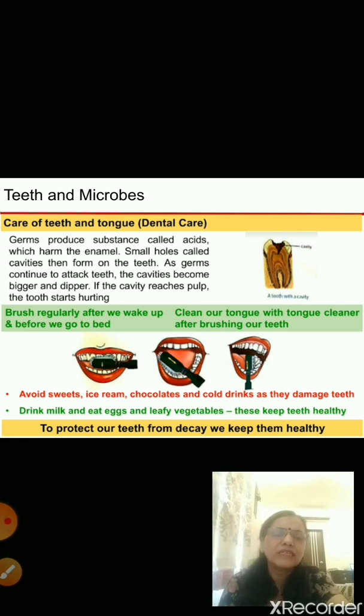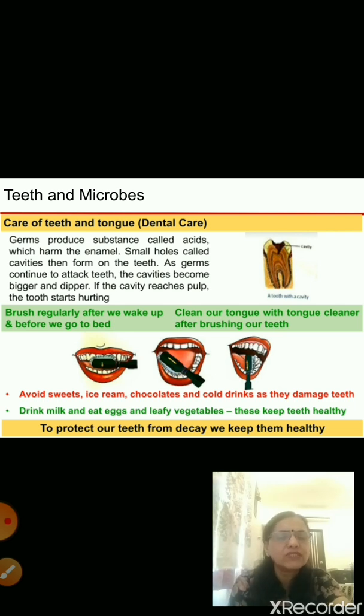See here in the picture, the technique is shown of how to brush your teeth nicely, so that the brush reaches all parts of your mouth and all the teeth get clean.